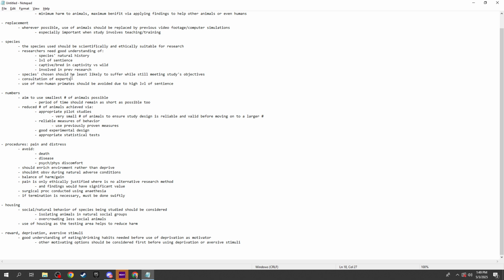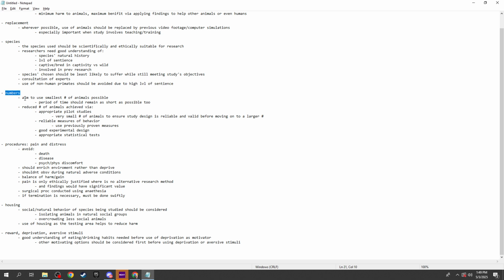The species chosen should be least likely to suffer while still meeting the study's objectives. They should consult experts on the species, and the use of non-human primates should be avoided due to the high level of sentience that they have.